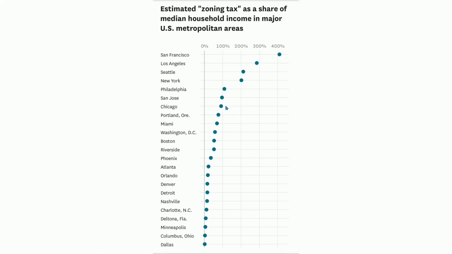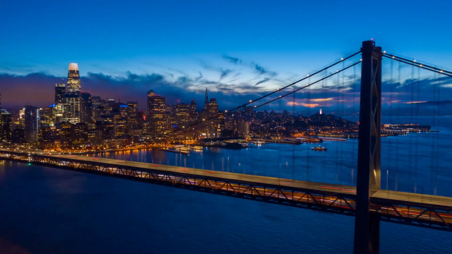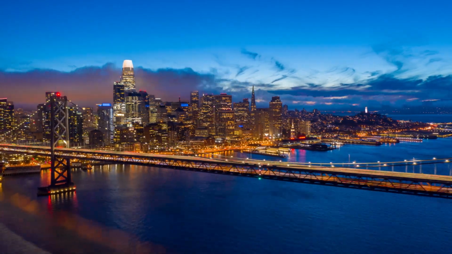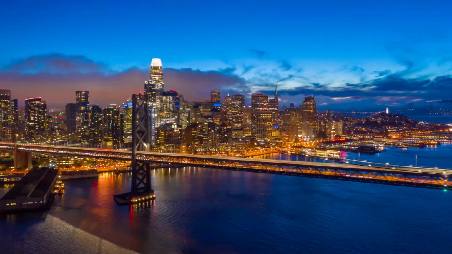In the middle, housing costs are somewhat higher than they should be, but not so high that it becomes the dominant thing that people complain about in those cities. And at the top of the list, you have the greatest examples of city mismanagement and government failure at the most fundamental level. And the two big metros in California are high on this list. In fact, the highest of all is where technological disruption is the highest, San Francisco, but also San Jose is quite high. It only looks low in relation to San Francisco.